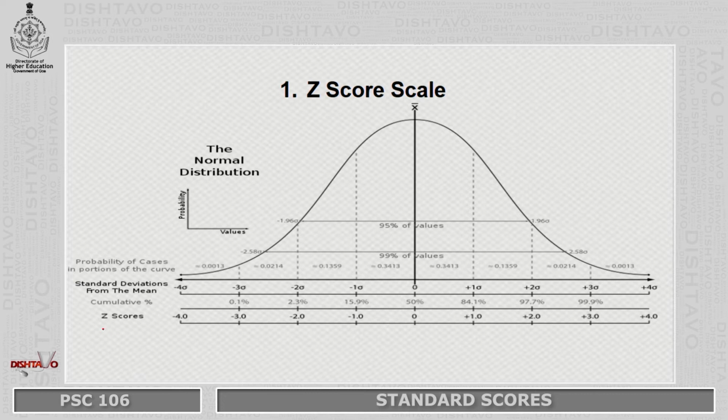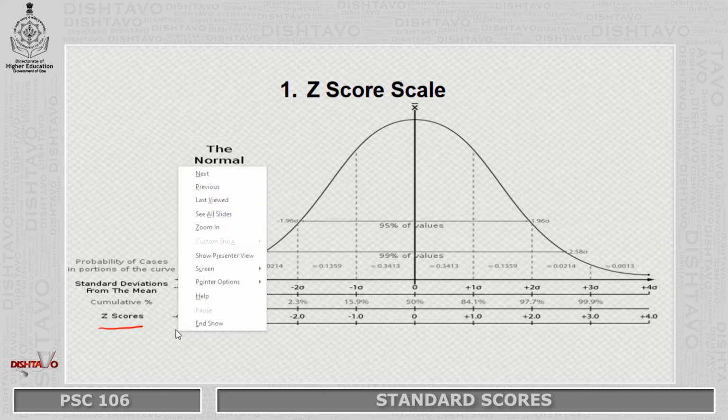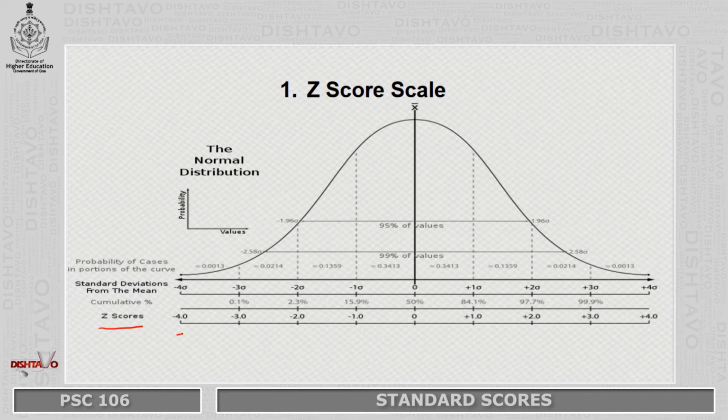And you can see the Z scores over here run from negative 4.0 with a mean of 0 to positive 4.0. So, please take note that the Z scores have negative signs over here, and if you have attained a raw score